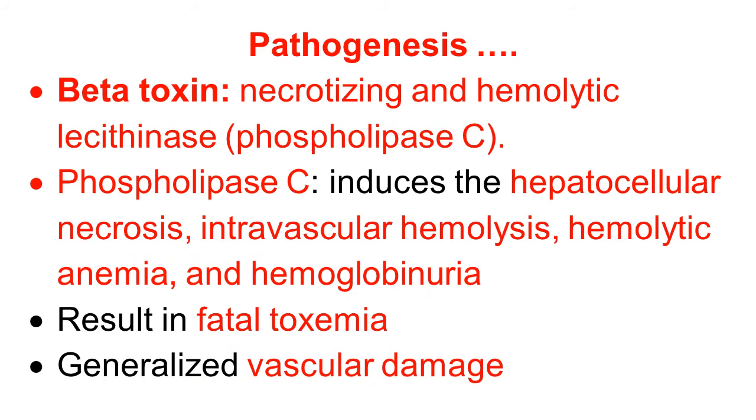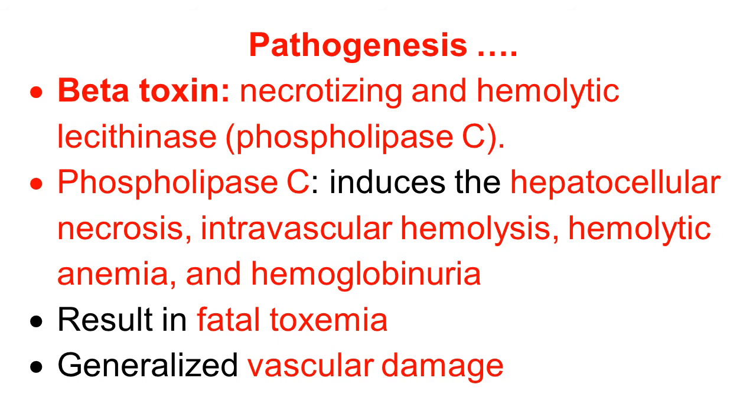Continue with the pathogenesis. We know that a large quantity of beta toxin is produced that is responsible for pathogenesis. Beta toxin is a necrotizing and hemolytic lecithinase.